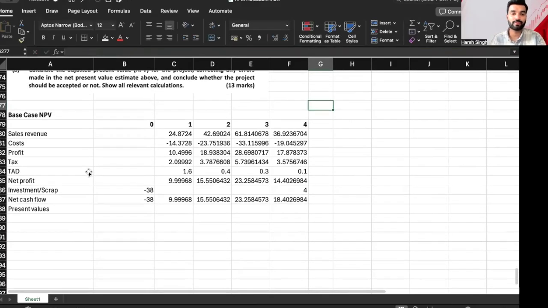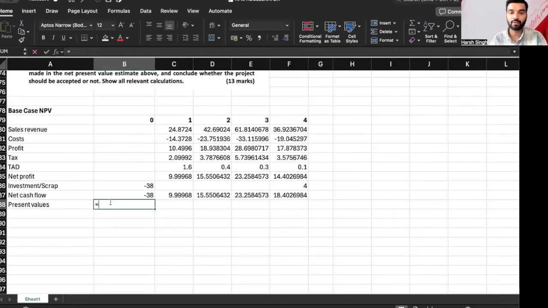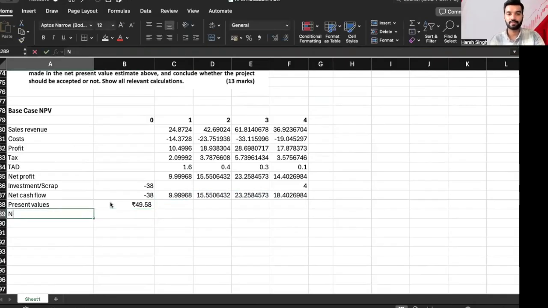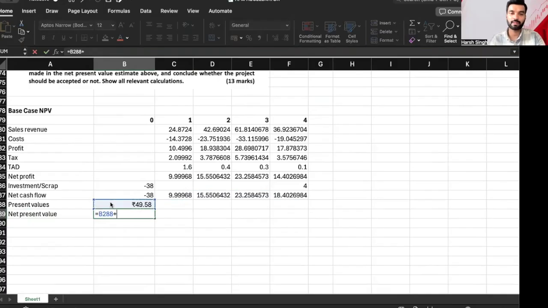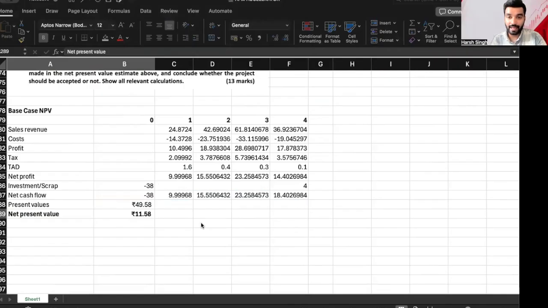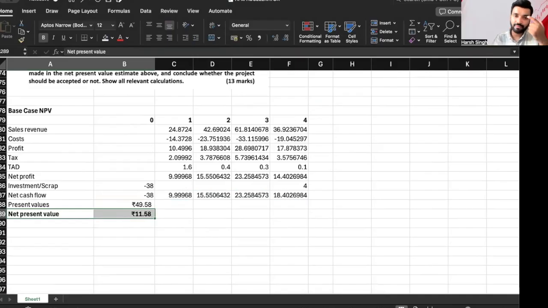I'll directly take 12. So present value I'll put down equal PV bracket open, put down 12%, comma over here 49. Hence net present value will be equal to this amount plus this amount, 11.58. Now this is my base case NPV, everyone, 11.58. Have we considered the financing effects? Absolutely not.